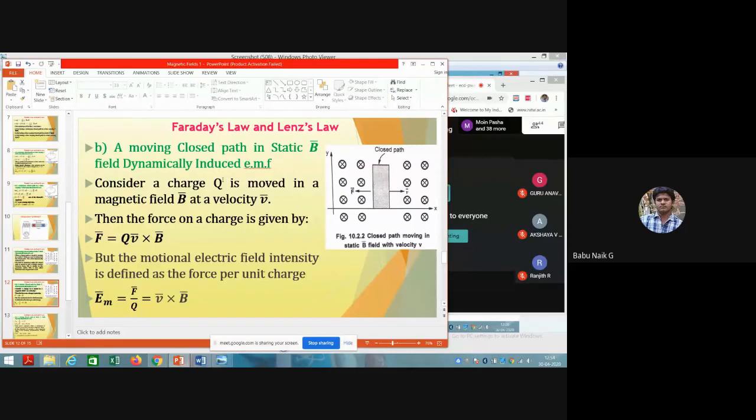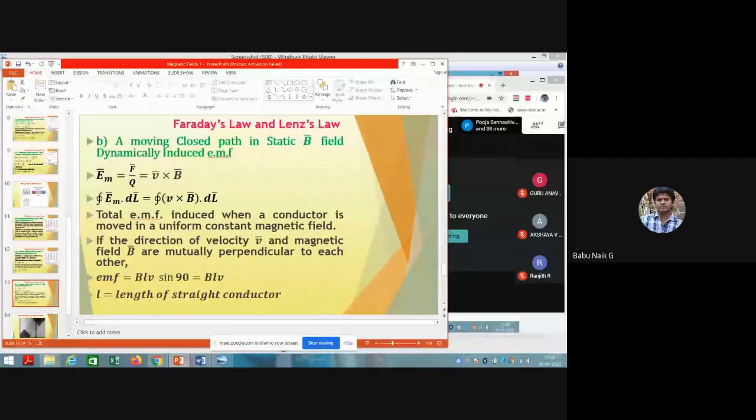A charge moving in this magnetic field with some velocity experiences a force on that charge, which is equal to the charge times the velocity of the charge cross the magnetic field, F = Q(V cross B). Now the motional electric field intensity Em is the force per unit charge, which is the velocity of the charge cross the magnetic field intensity.